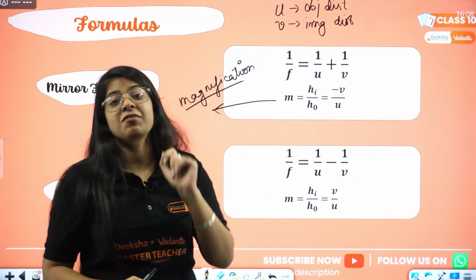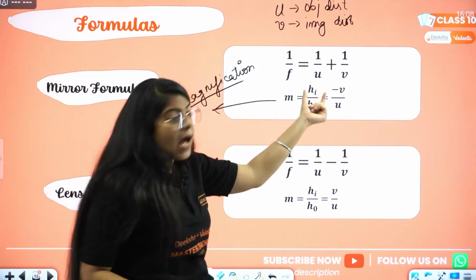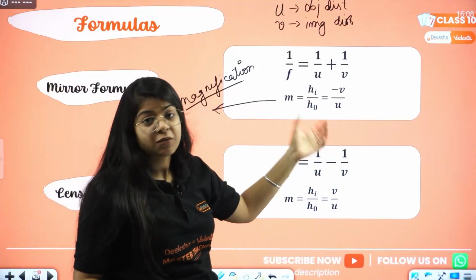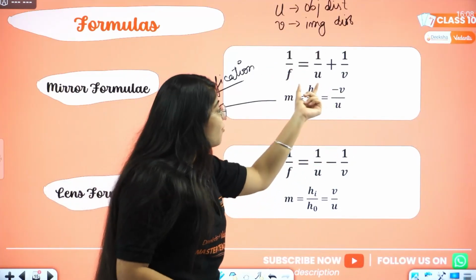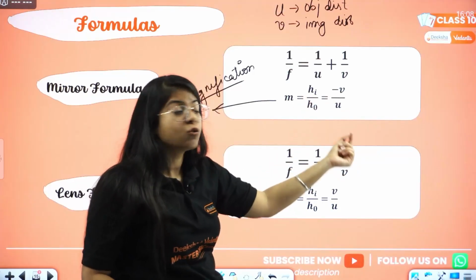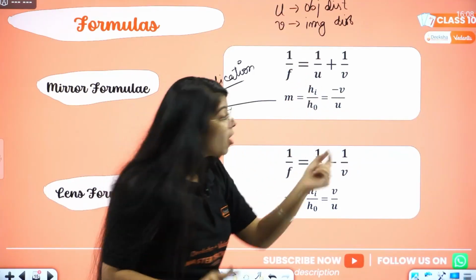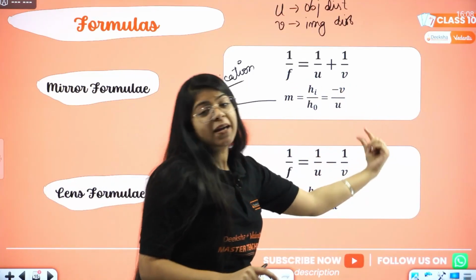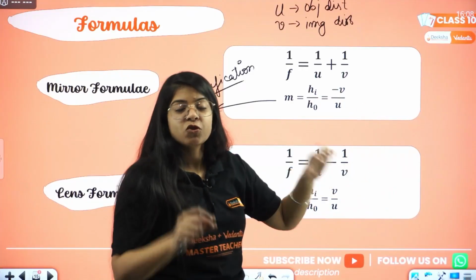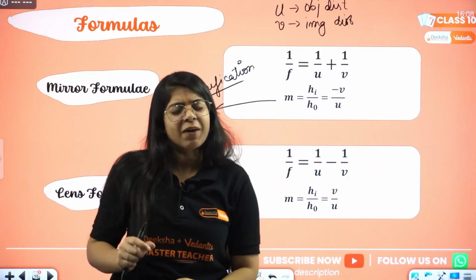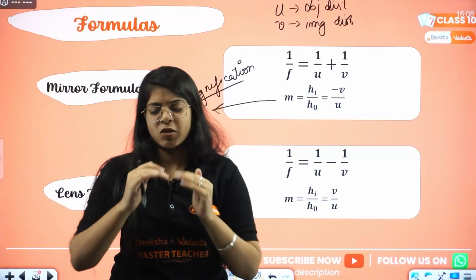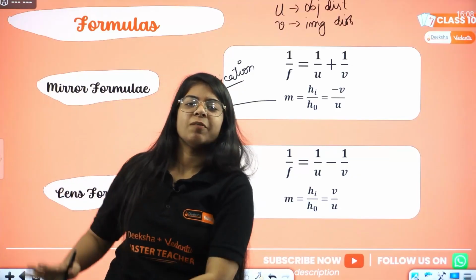That is magnification. So what is the formula? Height of image divided by height of object. We saw image was different. Height of image divided by height of object equals minus, negative of image distance by object distance, v by u. So 1 by f equals 1 by v plus 1 by u. Magnification is height of image by height of object equals minus v by u.